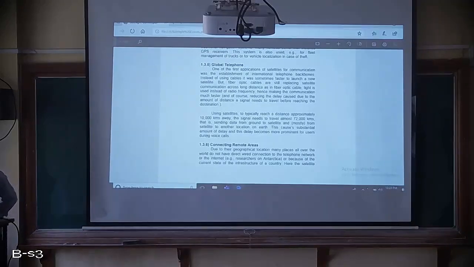But basically, in terms of quality and faster movement, your cable is much faster than your satellite. Why? Because if you are sending some signal, your satellite must receive that signal and again send it back to the desired person who is looking for it.